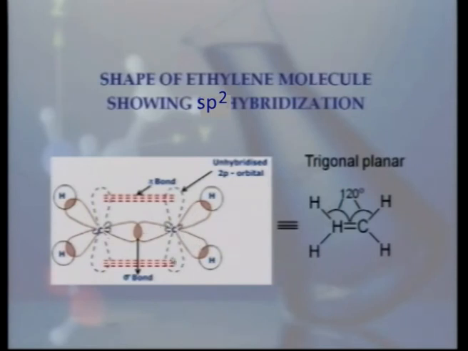This is the fourth remaining unhybrid 2pz orbital lying perpendicular to these 3, and this is the fourth remaining unhybrid 2pz orbital lying perpendicular to these 3, and hence these 2 2pz orbitals lie parallel to each other, and hence they form pi bond by the lateral overlapping.